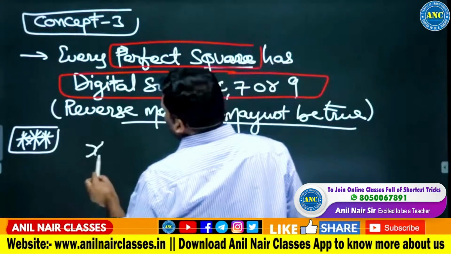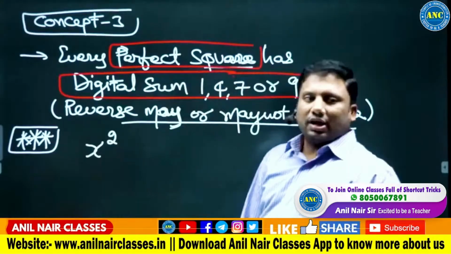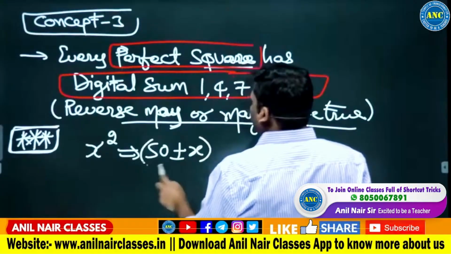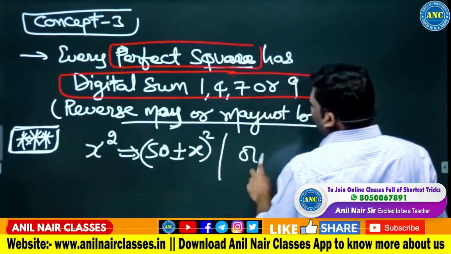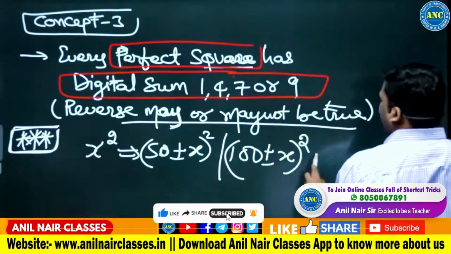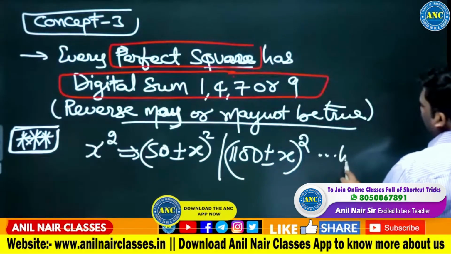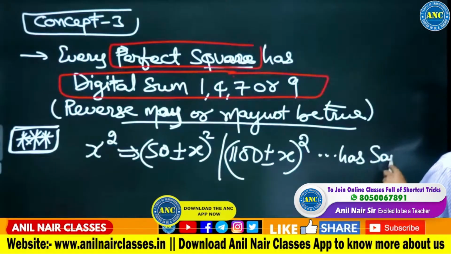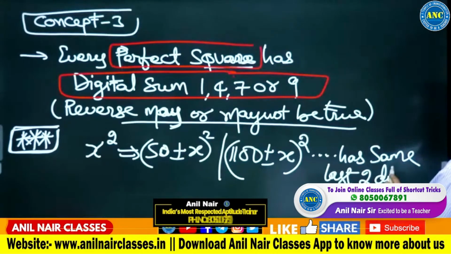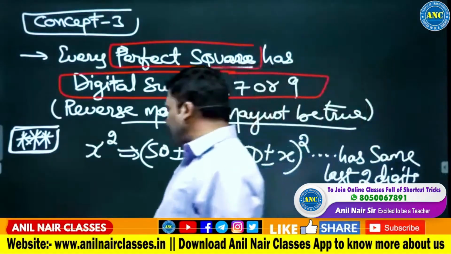Take a natural number x, square it. Do 50 plus or minus x, whole square. What are 51s? 50. 52s are 100. 100 plus or minus x, whole square. 53s are 150. 150 plus or minus x, whole square has the same last two digits. 50 plus or minus x whole square and 100 plus or minus x whole square have the same last two digits.